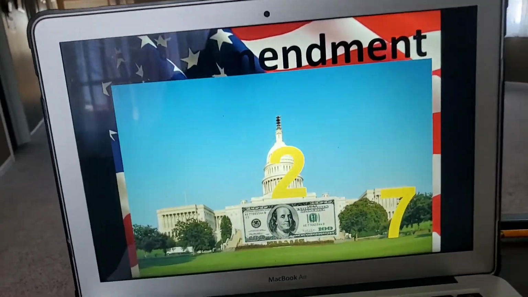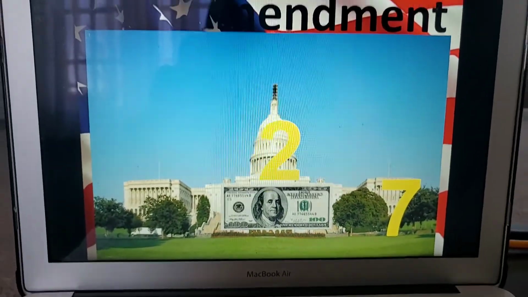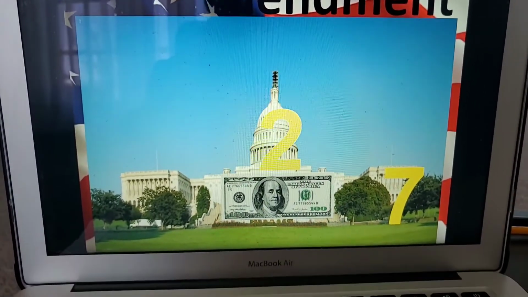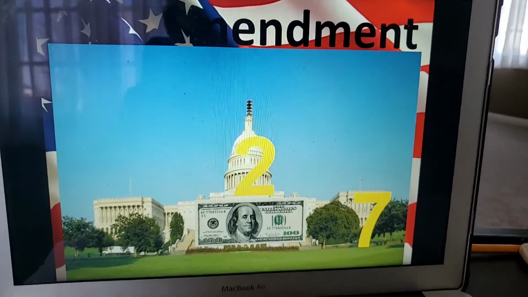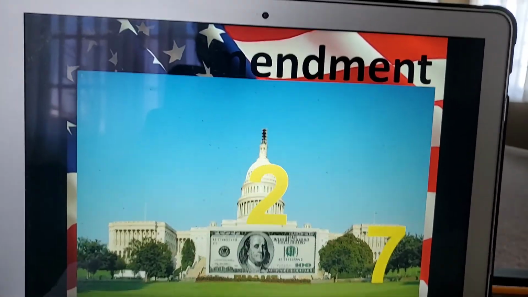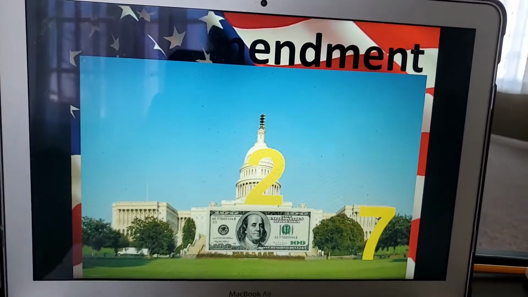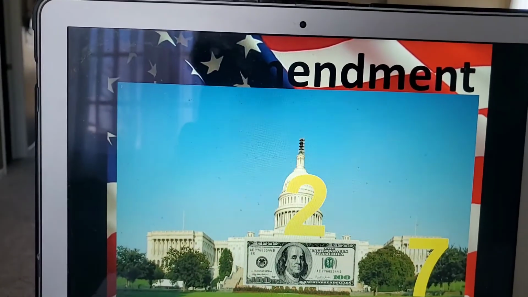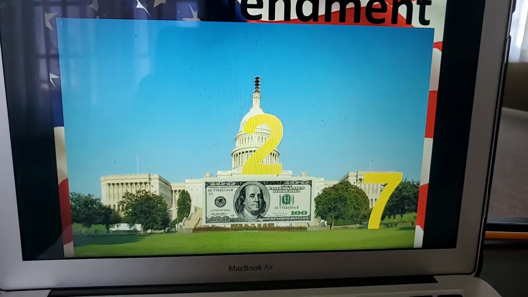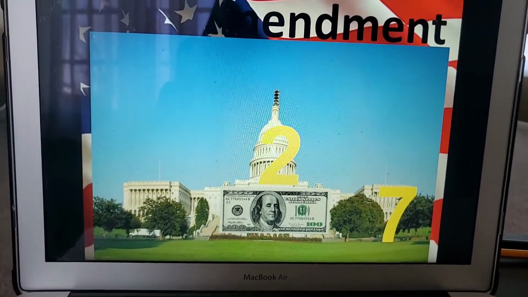So the 27th Amendment again sets a time frame for congressional pay. That is the last of the amendments, so we haven't had a new amendment passed since 1992 either. So anyway, now you have all 27 amendments.